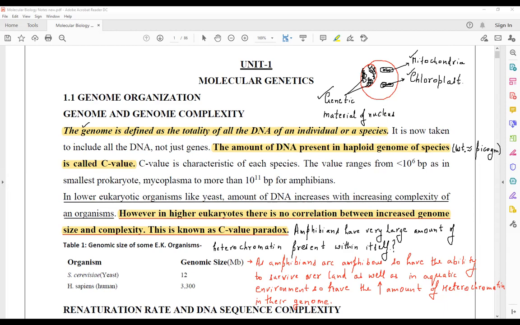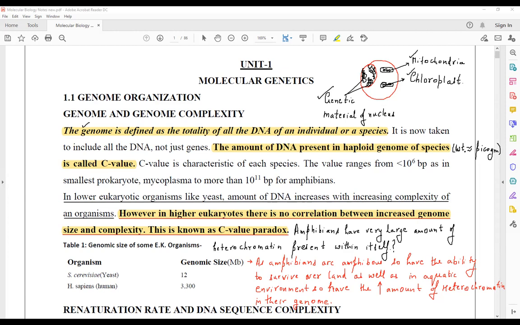To understand the concept of complexity in the case of DNA sequences, we must understand what is Cot curve analysis and how Cot curve analysis is being done.